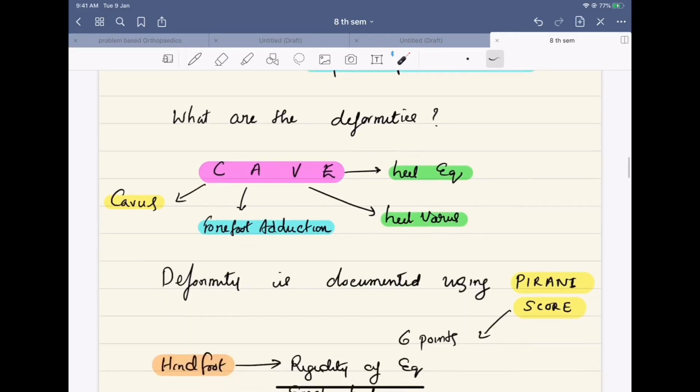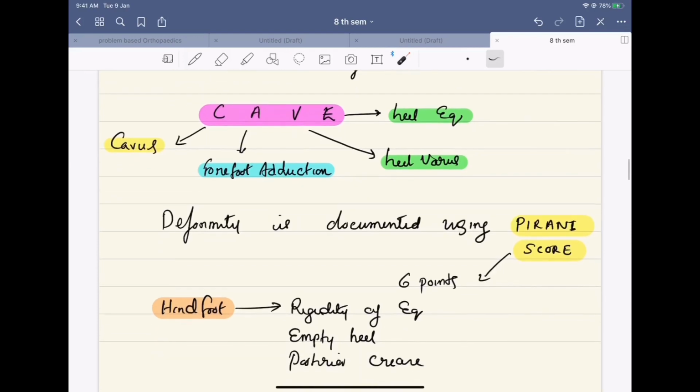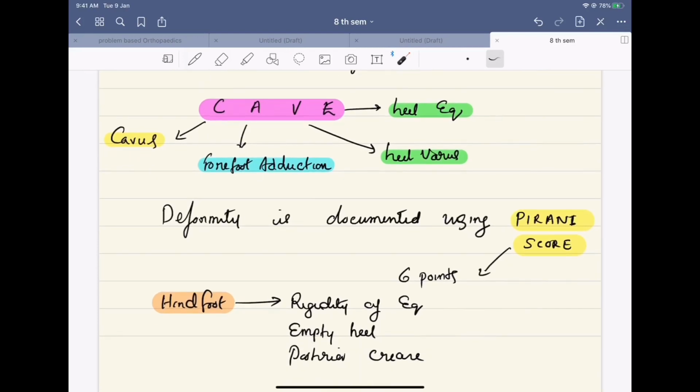What are the deformities? Deformities can be summarized as CAVE. C means cavus, A means forefoot adduction, V means heel varus, E means heel equinus. Deformity is documented using Pirani score. It has got 6 points.